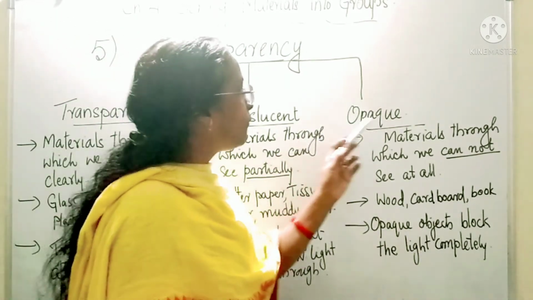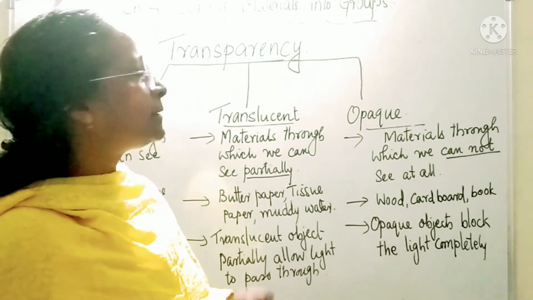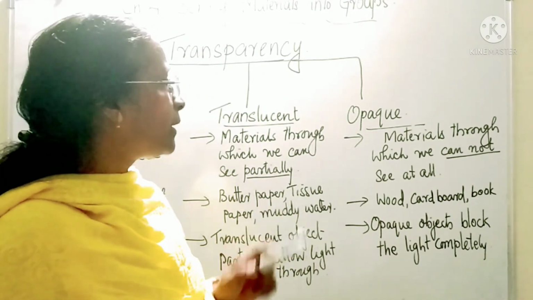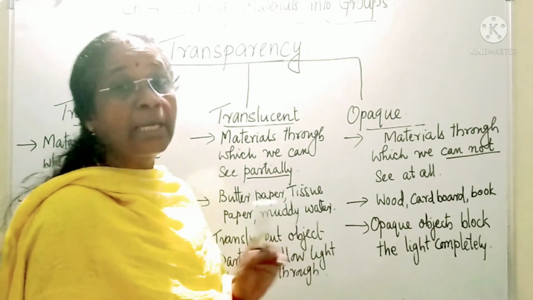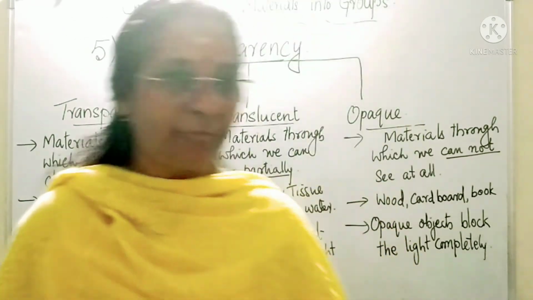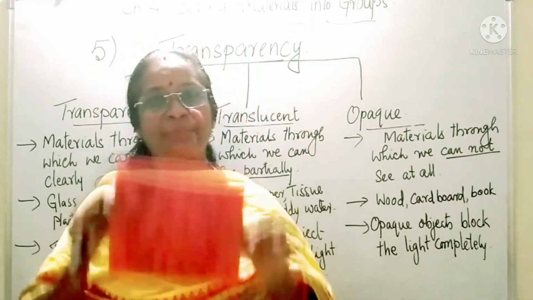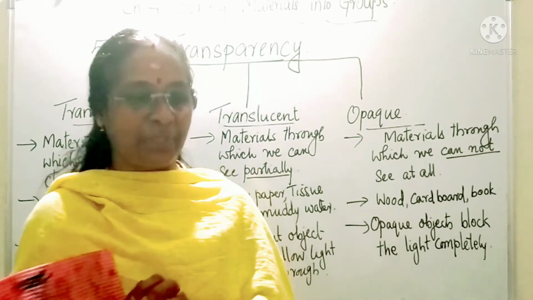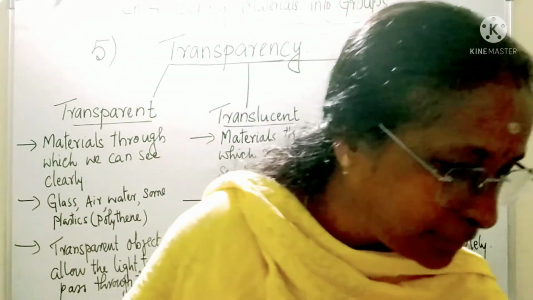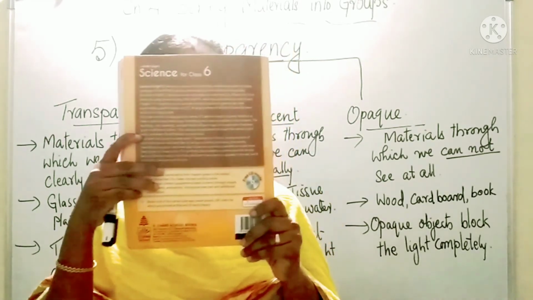Now the next group of objects are opaque objects. Opaque objects are materials through which we cannot see at all. Now if I keep this in front of my eyes, I won't be able to see the camera. Okay, so this is an opaque object. If I take my book and keep it, can you see me?